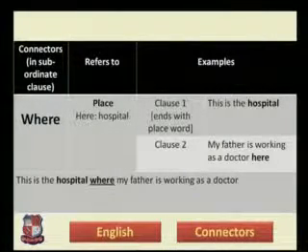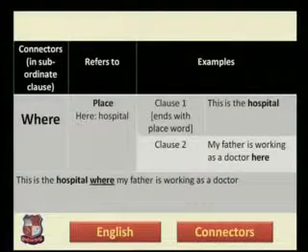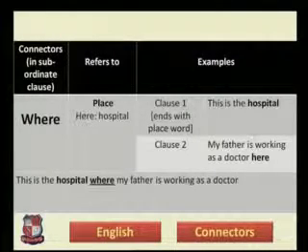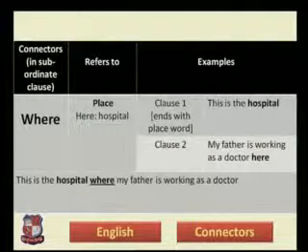When you connect the sentences using the connector where, this is the hospital where my father is working as a doctor, it means this is that particular hospital. So you can see that from clause number 2, the word here disappears and the connector where takes its place. So in this slide we saw that the connector where refers to the name of a place.